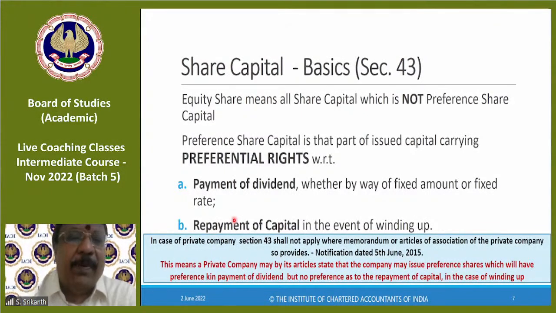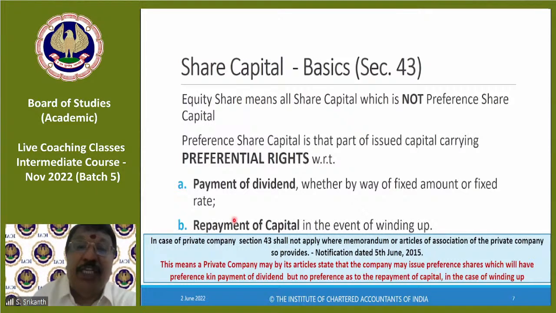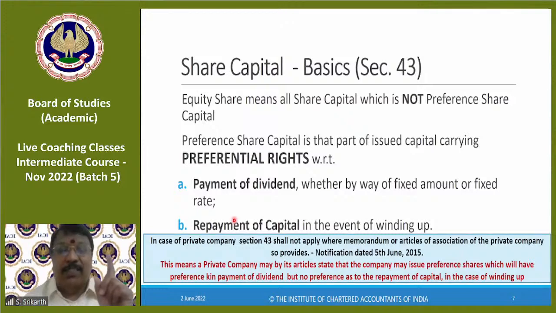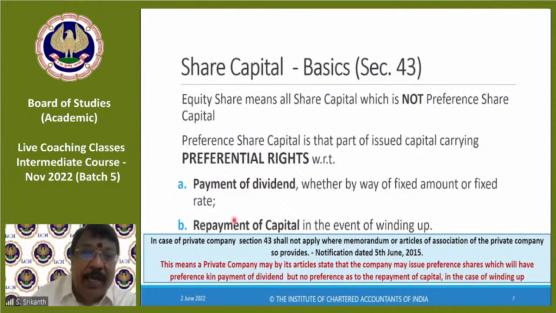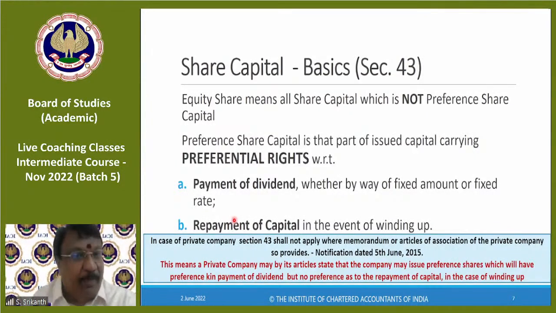What is preference share capital? It is that part of the issued capital carrying preferential rights. One thing to understand: authorized capital, issued capital, etc. are common. Both equity capital and preference capital are part of the capital. So in any section, if you see the words paid up share capital, please note it includes both equity and preference.